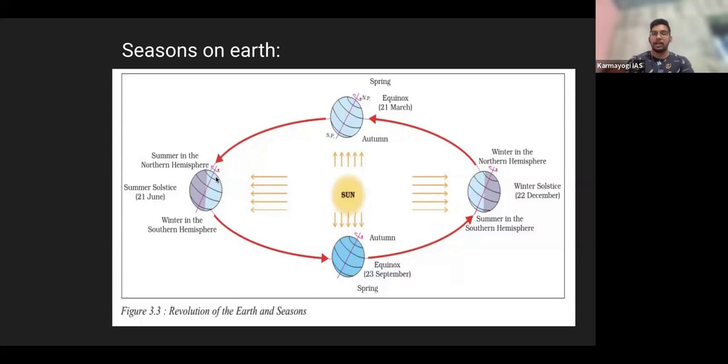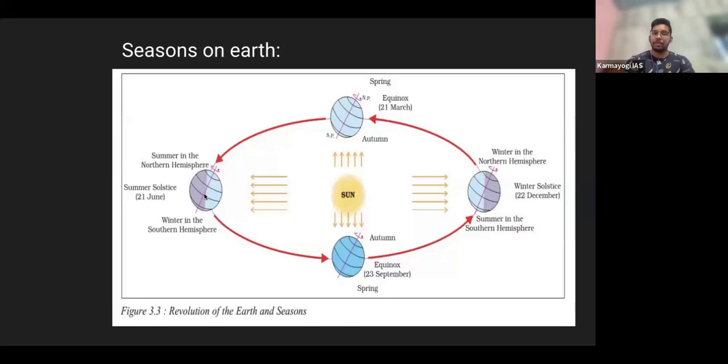And you can see, because of this tilt, the northern polar region is completely under light. Even for the whole 24 hours, the pole is completely in the light, right? Because of this tilting nature. So in the 6 months, starting from June 21 till the next winter season, this northern pole experiences sunlight for 6 months completely. So there is no night at all in the northern pole.